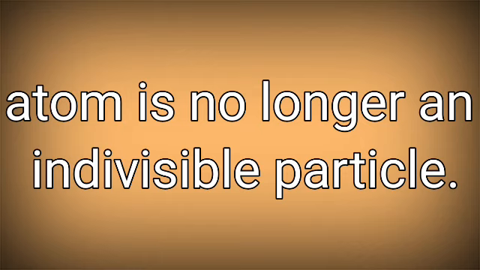Dalton proposed that atom is indivisible, but atom is no longer indivisible. The structure of atom is very complex. It consists of electrons, protons, neutrons, etc. Along with these particles, sometimes mesons, neutrino, etc. are present. That means now atom is divisible. So the first postulate is atom is no longer an indivisible particle.